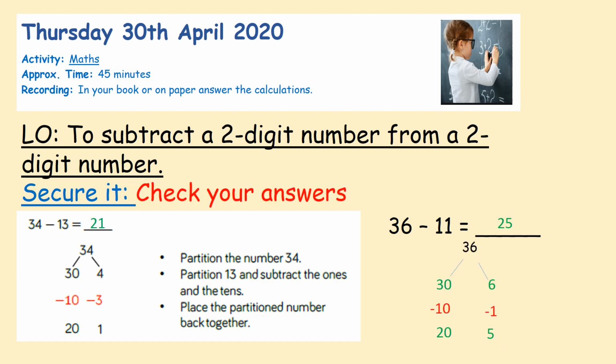Okay, let's have a look at our answers then. So, did you partition your 36? So your 30 and your 6. And did you take away your 10 and your 1? Did it equal 25? If you put your 20 and your 5 together, it equals 25.